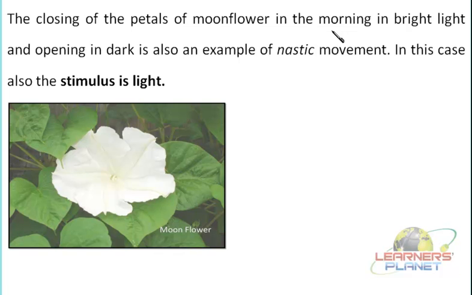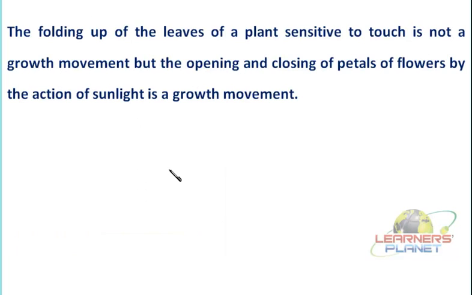That means when there is bright light, the petals tend to close, and they open when there is dim light or dark conditions, which is at night. So these flowers open during the night and close during the morning, showing a response to the light.